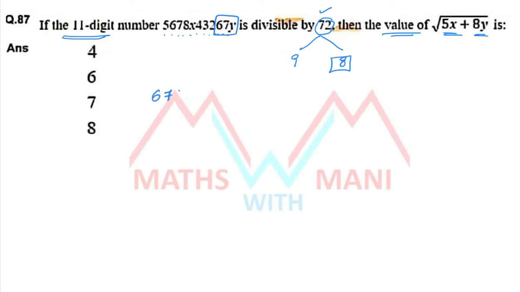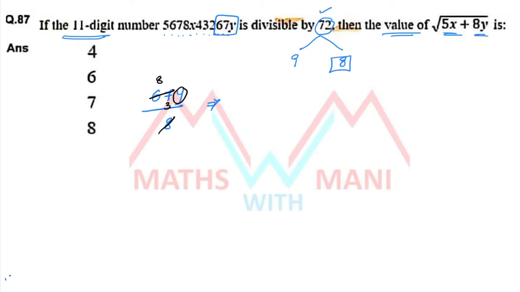So 670y is divisible by 8 when, 8 8's 64, okay, and 3 is there, 3 and y.